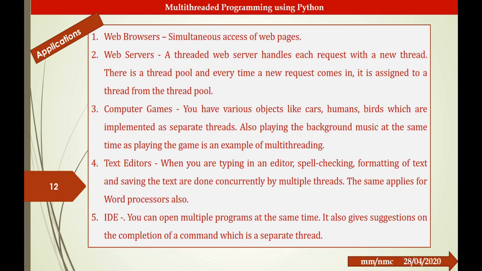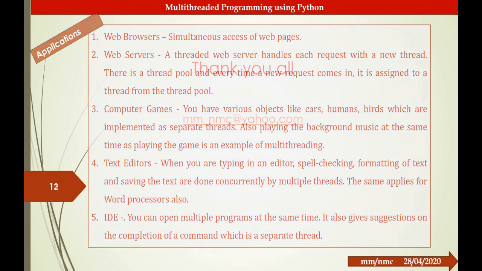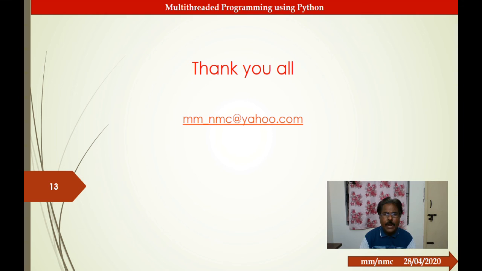So these are all the applications of multi-threading. In this video you have seen what is meant by multi-threading, how it can be implemented in Python, what the advantages and disadvantages of multi-threading are, and finally the applications of multi-threading. Thank you all.